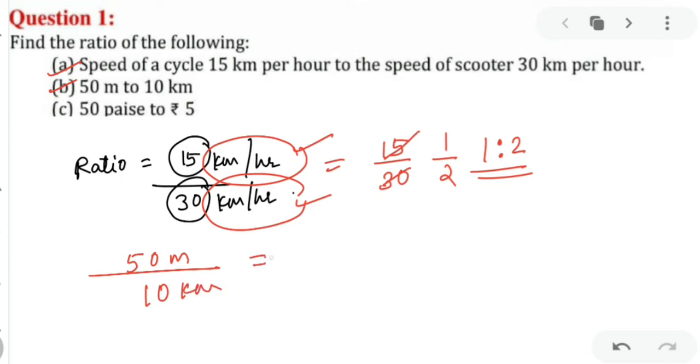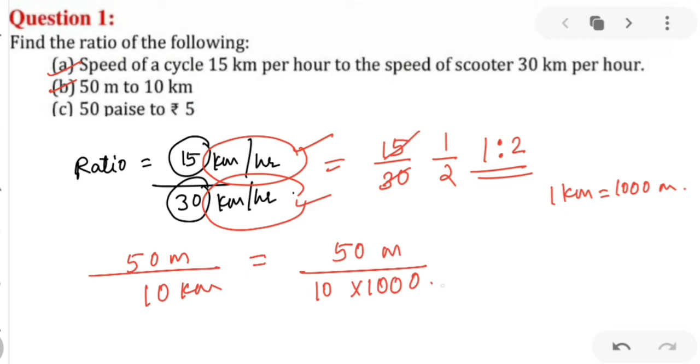Your second is 50 meter to 10 kilometer. Now my dear kids, 50 meter to 10 kilometer. It is 5 or 50? It is 50 here. Okay, in some textbooks we have 5 there. Never mind. If it is 50 meters to 10 kilometers, first you should know that 1 kilometer is equal to 1000 meters. To convert 10 kilometers, do 10 into 1000, and 50 meters, keep it 50 meters only. So now you have converted 10 kilometers into meters.